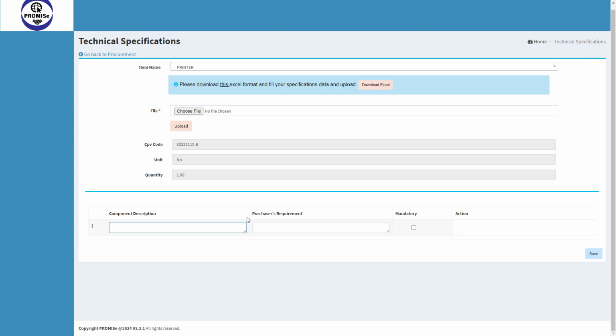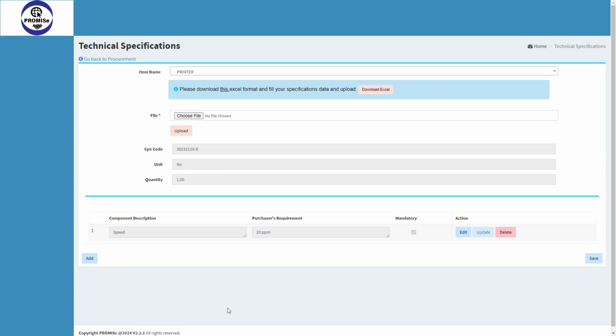Type the component description, purchaser's requirement, and check on the mandatory box if needed. Then click on the Save button and then click on the Add button to type the next component. Continue this process to add specification for all the items.